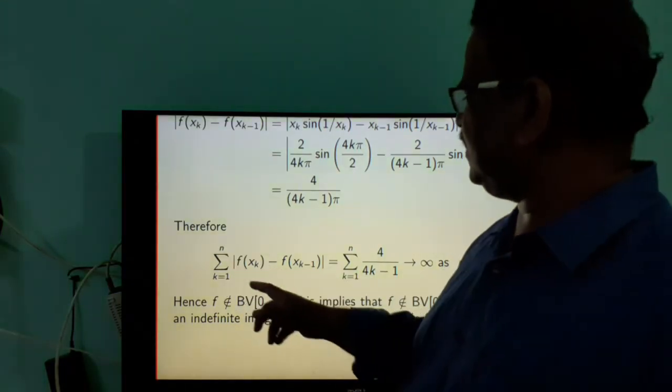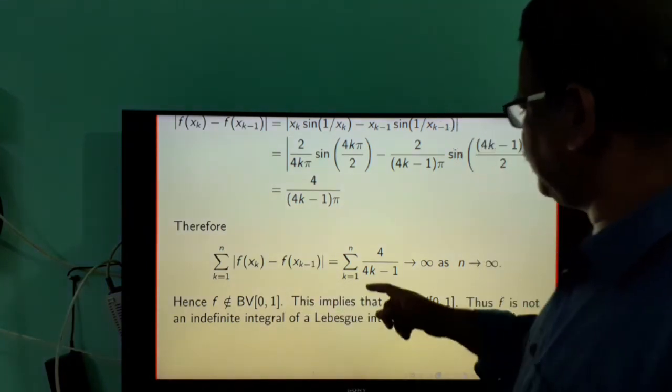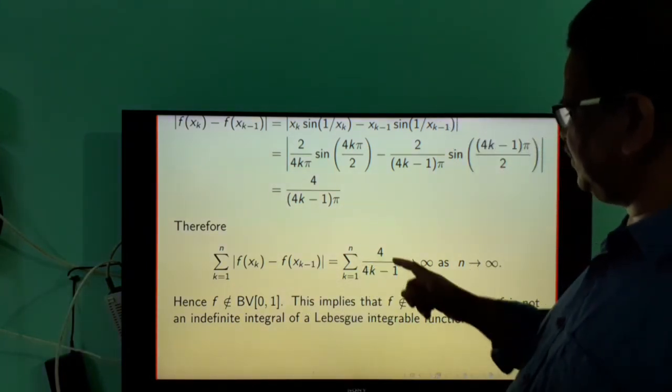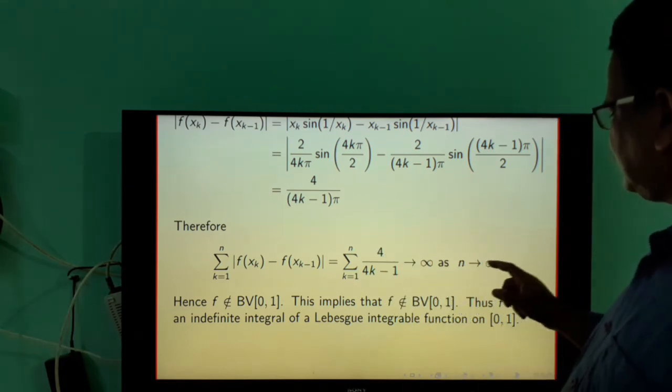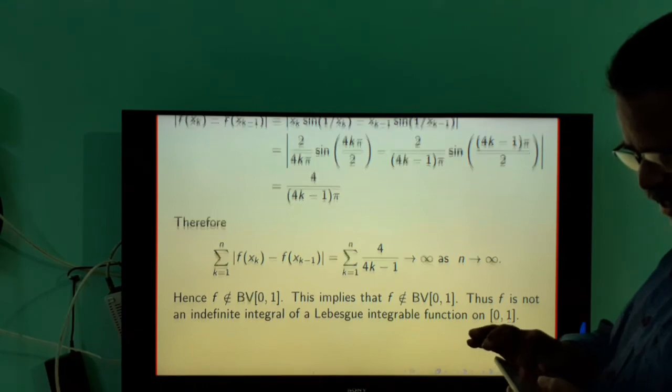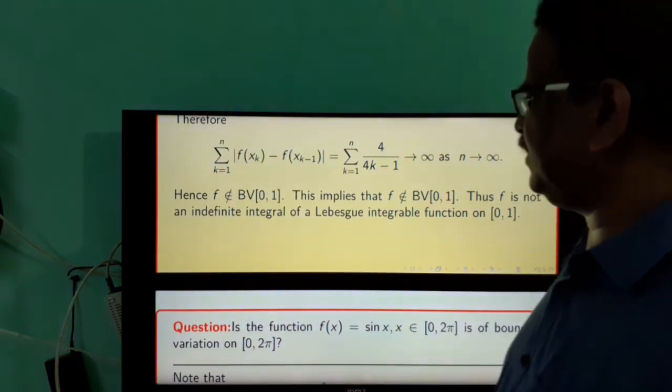Therefore, the summation for k equal to 1 to n of |f(s_k) − f(s_{k−1})| is equal to the summation for k equal to 1 to n of 4/((4k−1)π). But this tends to infinity as n tends to infinity. And this means that the function f is not of bounded variation on the interval [0,1].